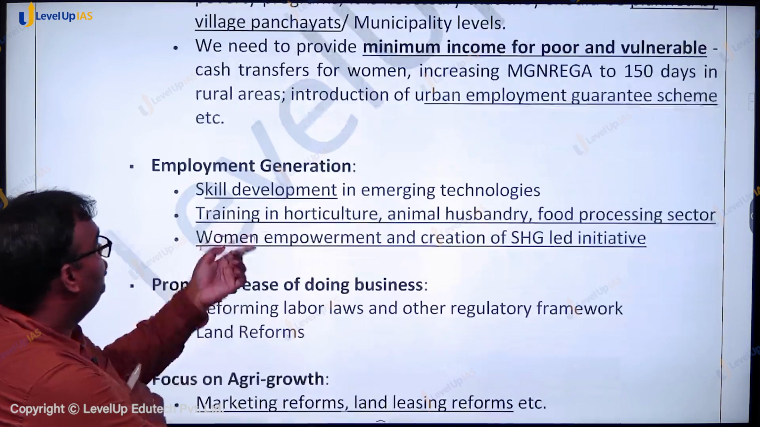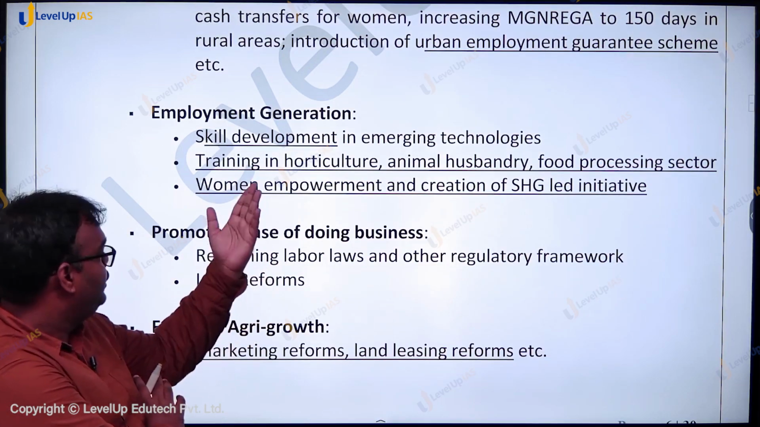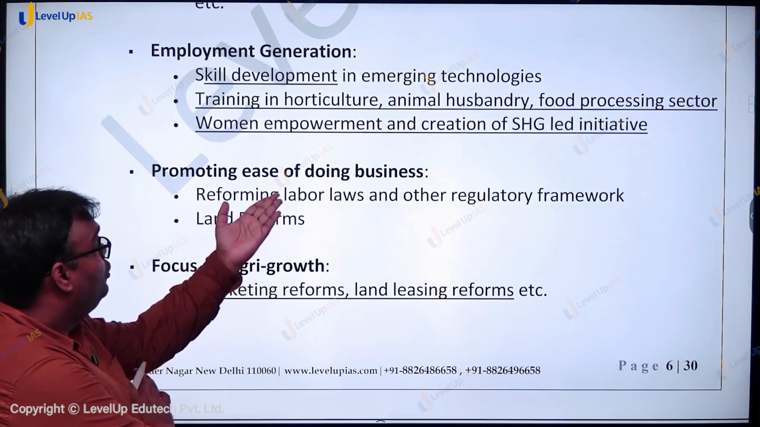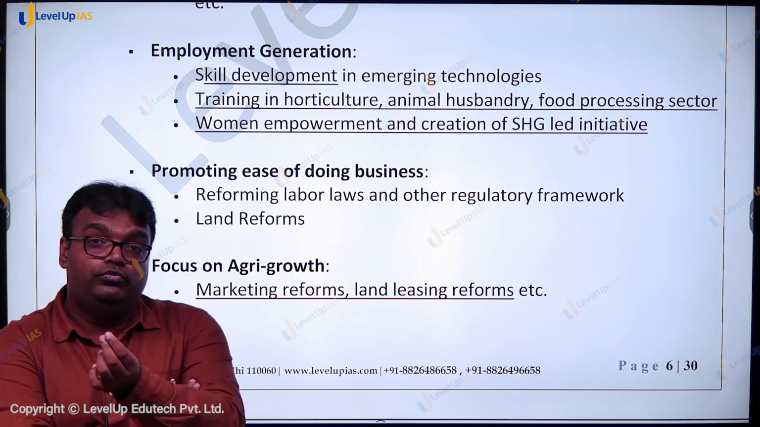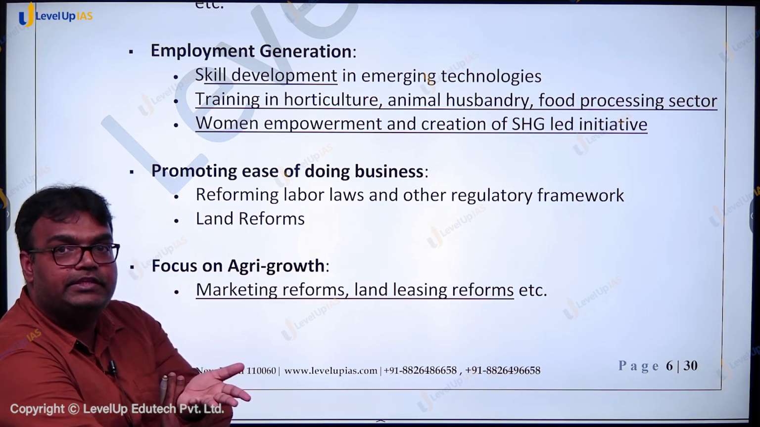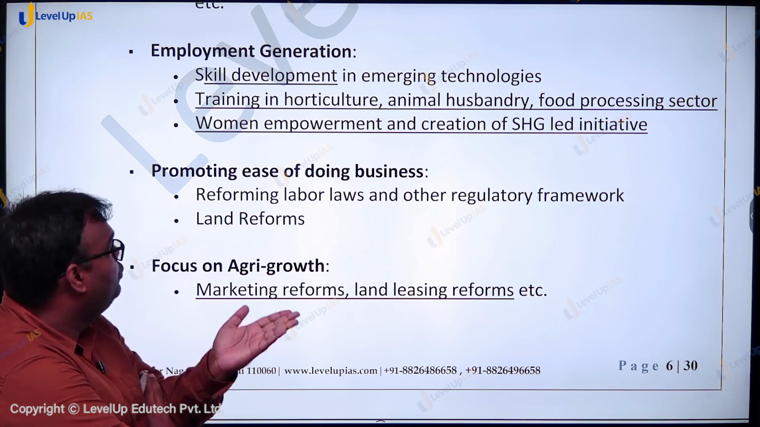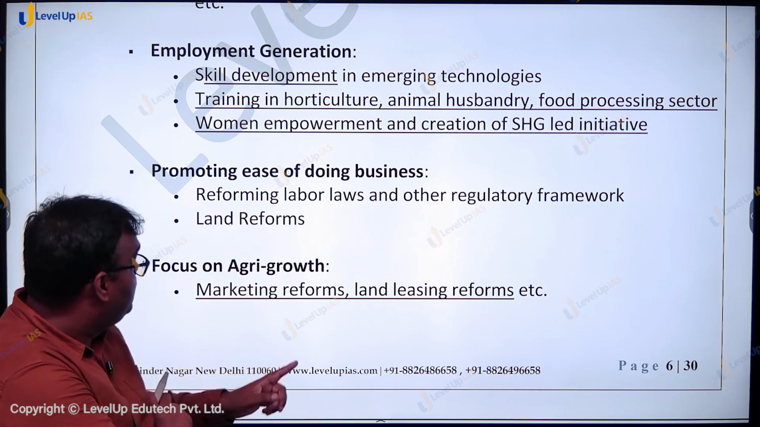Then we also need to focus on economic growth. We will generate more employment. We need to focus upon promoting ease of doing business. Economic growth would come when doing business is easy. So we have to simplify regulations. We have to deal with labor reforms. We have to deal with land reforms.